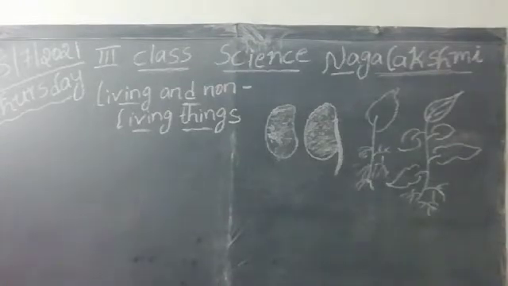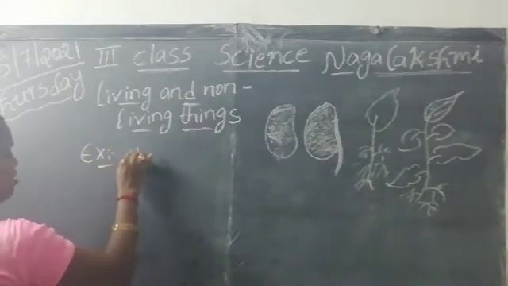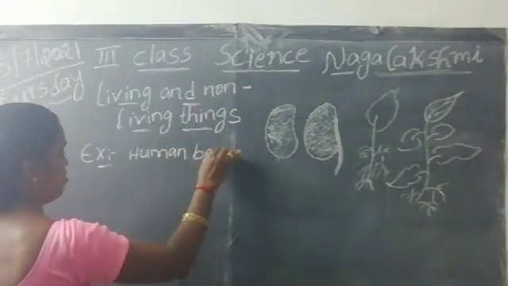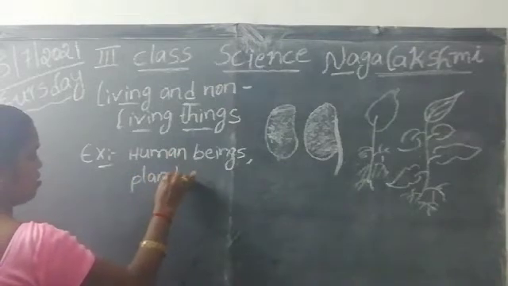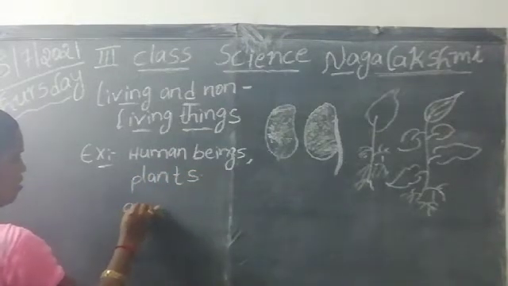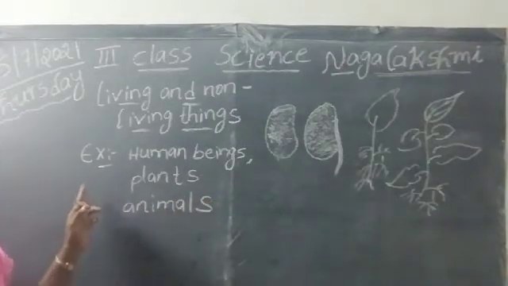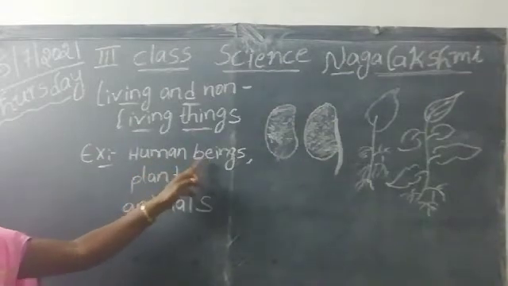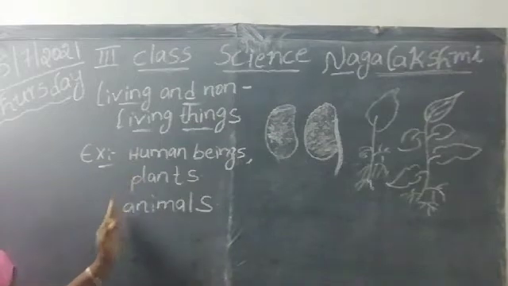Human beings, plants and animals. These are the examples of living things.